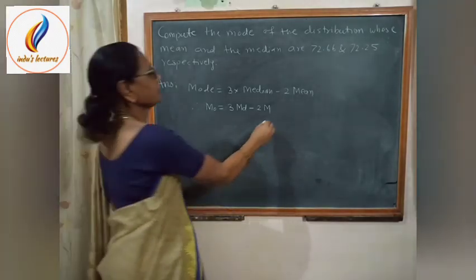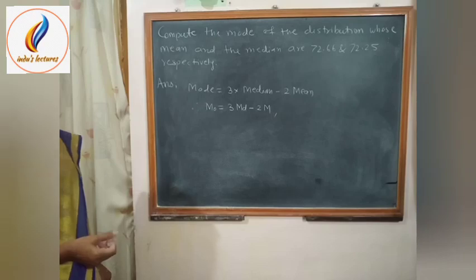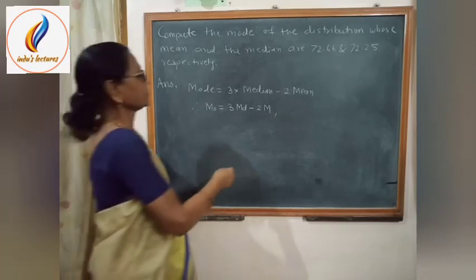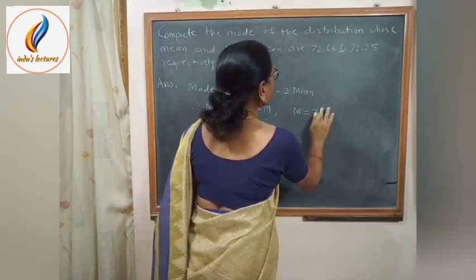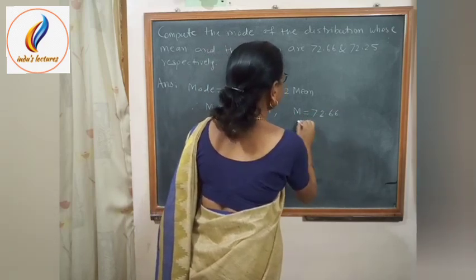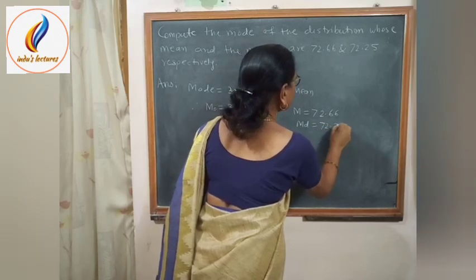Now here we are given the mean and median. Mean is equal to 72.66 and median is equal to 72.25.